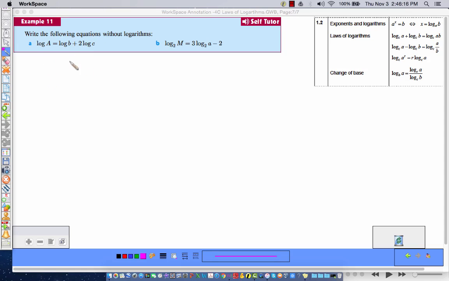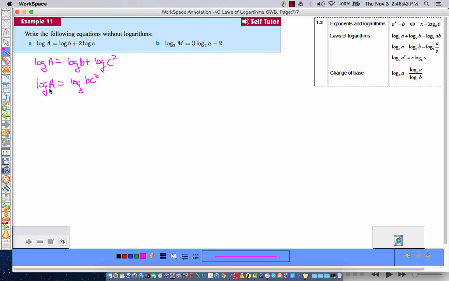I can't really do anything with log a, so it's just going to hang out for a while until I get these together. So this would be log b plus log of c squared, exponent law. Log a would be equal to log of bc squared by the addition law right here.